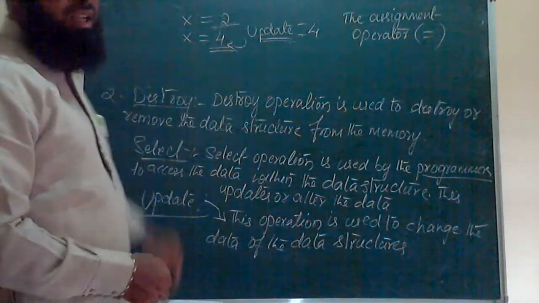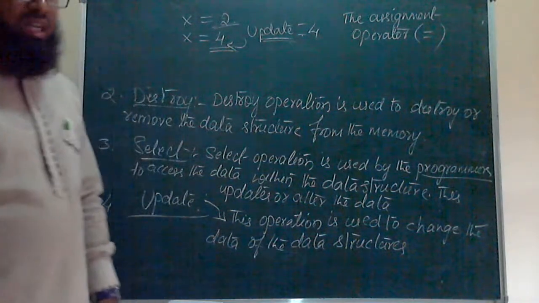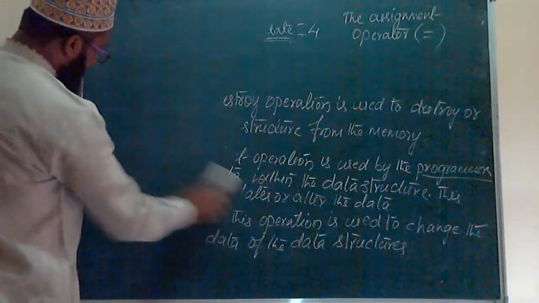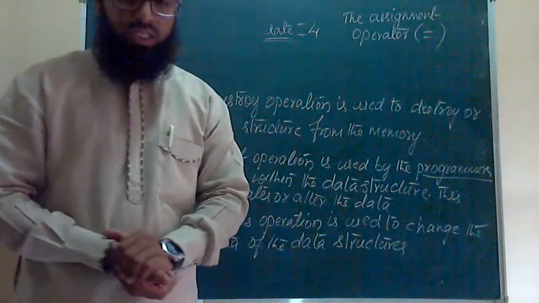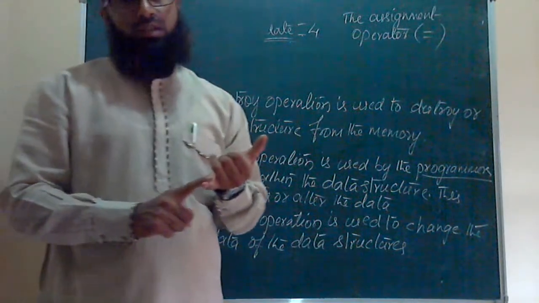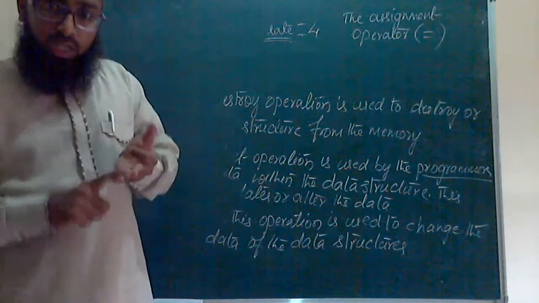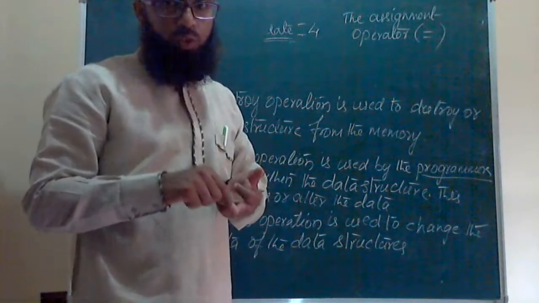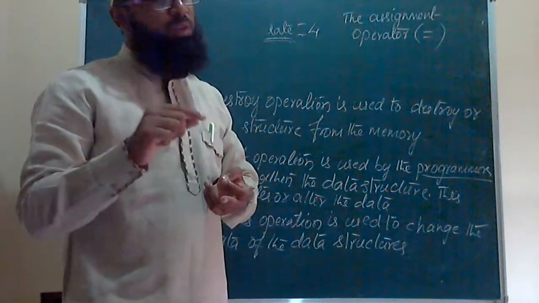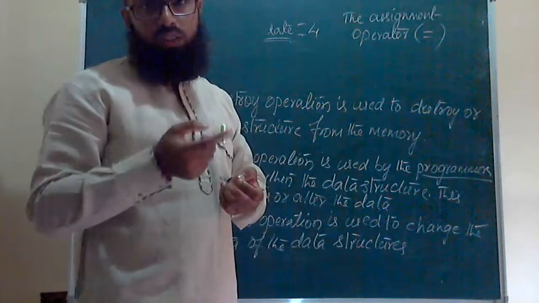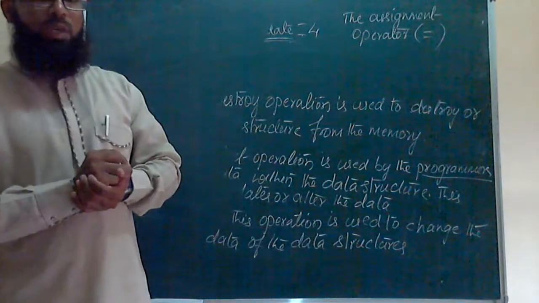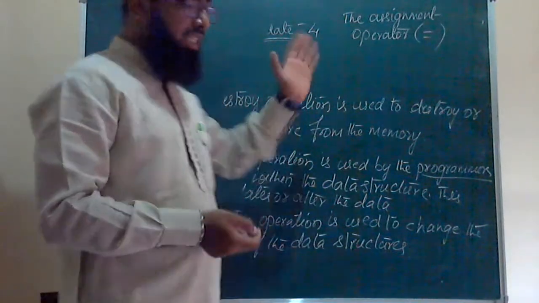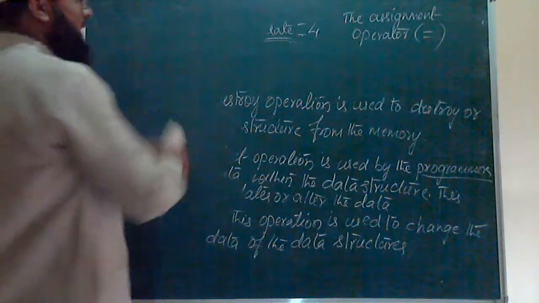Okay, this is regarding the first classification of data structure. Next, come to the second classification, that is non-primitive data structures. And one more thing here, for your examination, the data structures definition is important. Then the definition of data is important. After that, the classification of data structure, in that the definition of primitive data structure and examples of primitive data structure: integer, floating point, character and pointers. Then after that, the operations of the primitive data structures. These are all important for your examination.